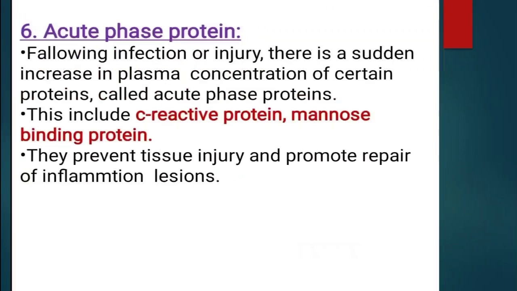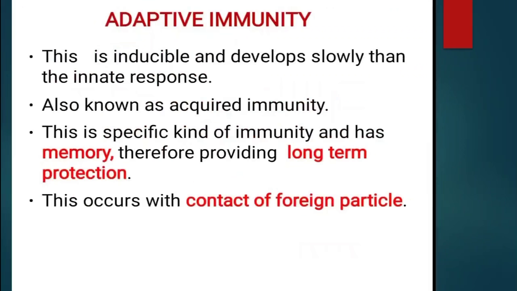Acute phase proteins. Following infection or injury, there is a sudden increase in plasma concentration of certain proteins called acute phase proteins. This includes C-reactive protein and mannose binding protein. They prevent tissue injury and promote repair of inflammatory lesions. Now let us discuss adaptive immunity in detail. We have discussed innate immunity, and now we will discuss adaptive immunity.